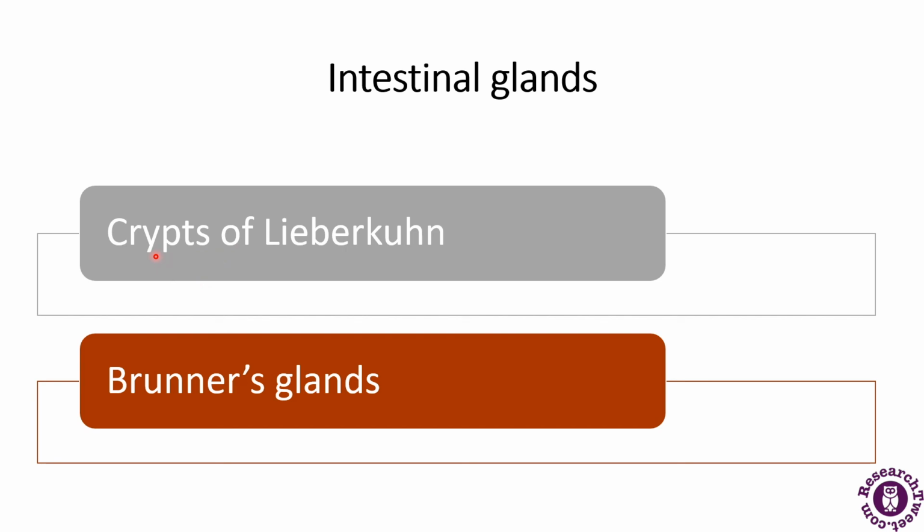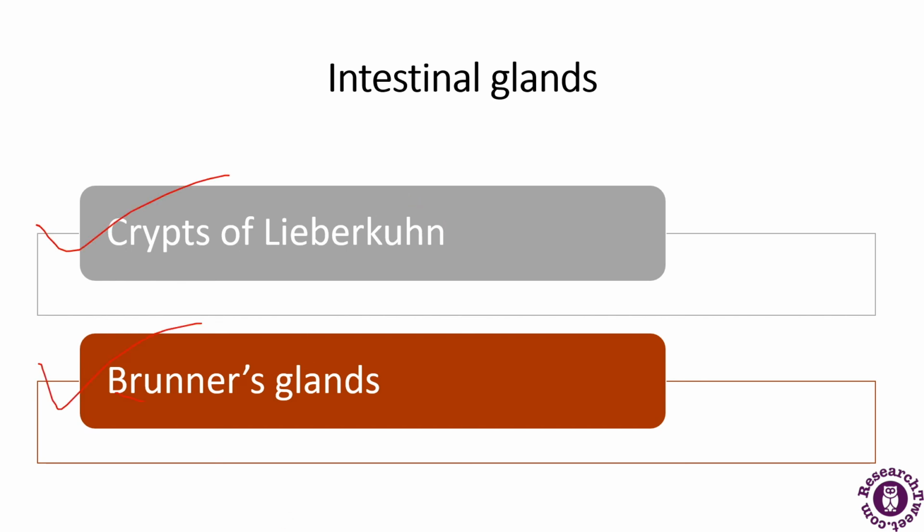The first one is a simple tubular gland which occurs throughout the small intestine between the villi. They secrete digestive enzymes and mucus, and these intestinal juices contain several enzymes that are involved in the digestion of all types of food. So this is the first gland we have talked about.